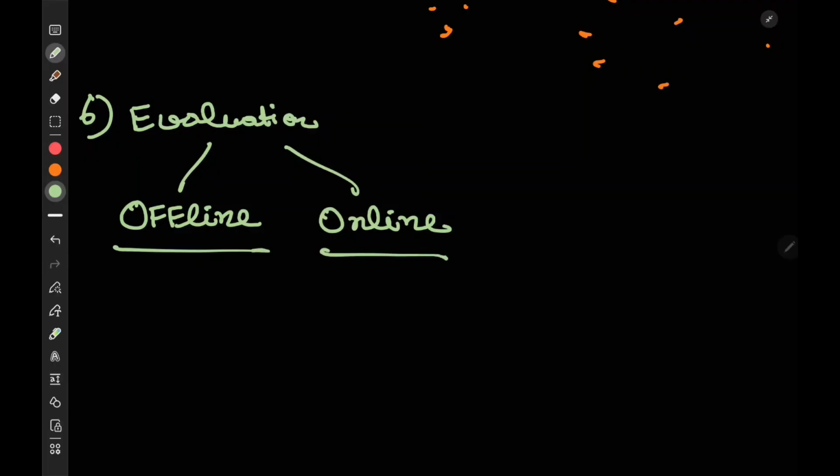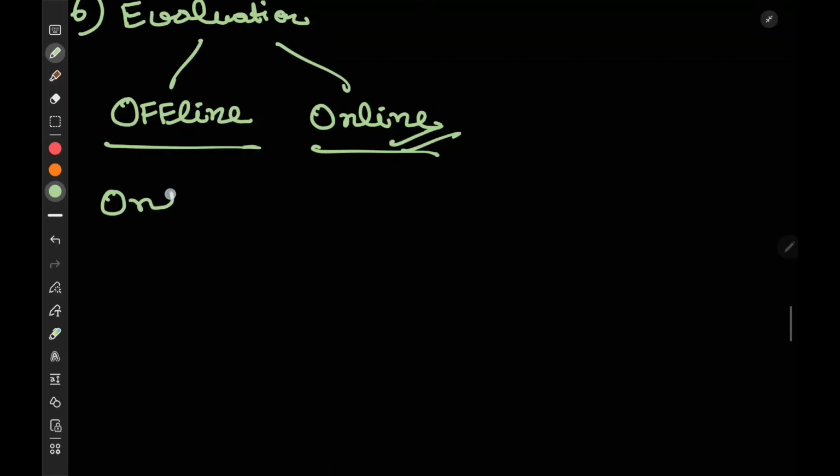And online means that you are serving it to the community. You made the model live and you are giving it to some percentage of users to make sure the model is working as expected. There are some evaluation techniques for checking that. We will cover the easier one first, that is the online evaluation part. Let's say you have made the model live. Now you want to know whether your model is working fine or not.